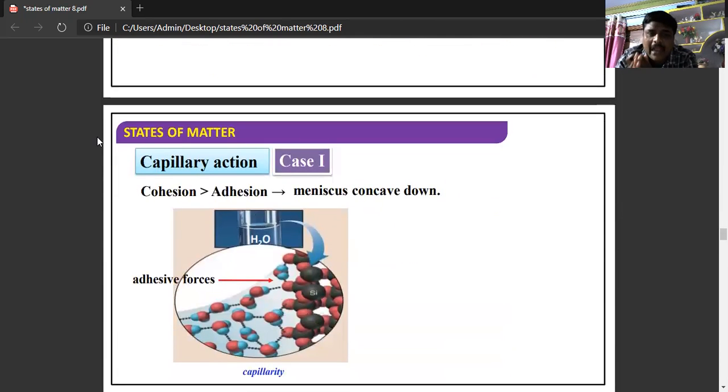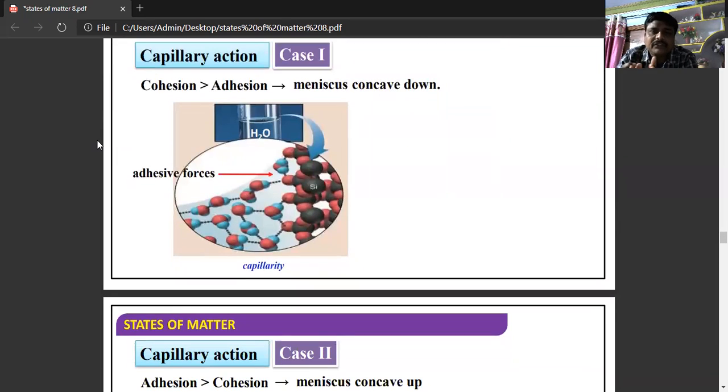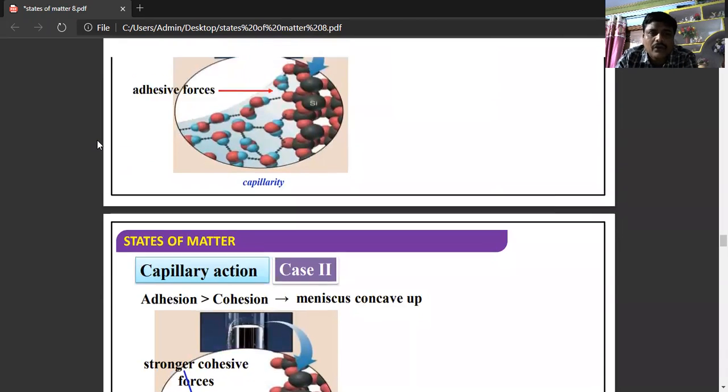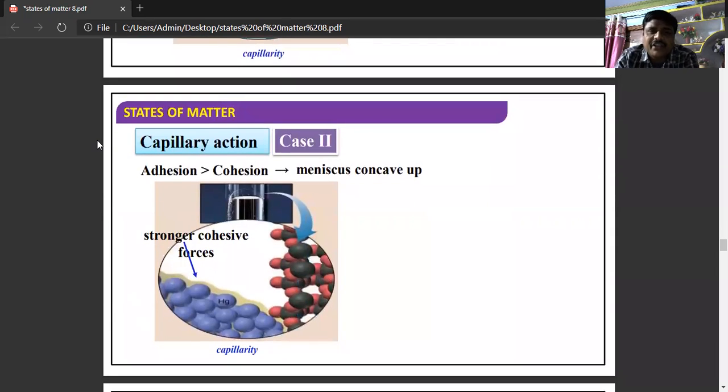If you see the capillary action, when cohesion is greater than adhesion, that is, when cohesive force is greater than adhesive force, the meniscus is concave down. You know what upper meniscus and lower meniscus are. When the cohesive force is greater than adhesive force, the meniscus is concave down. And when adhesion is greater than cohesion, the meniscus is concave up.